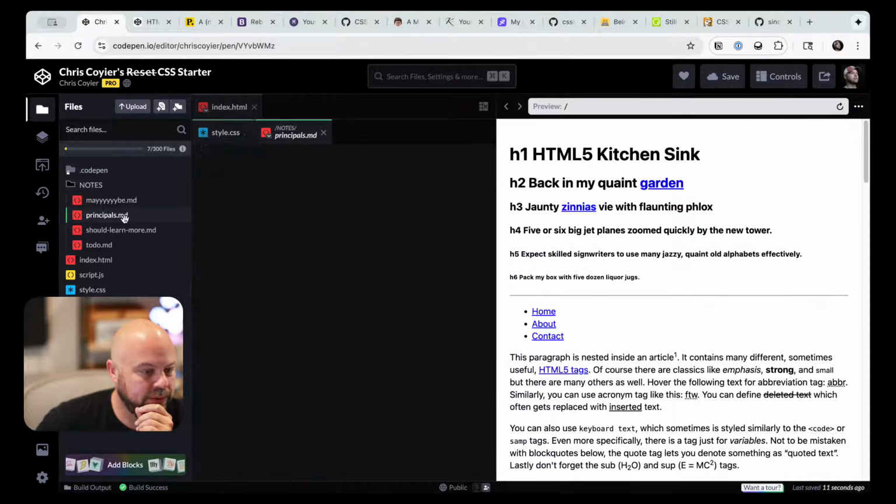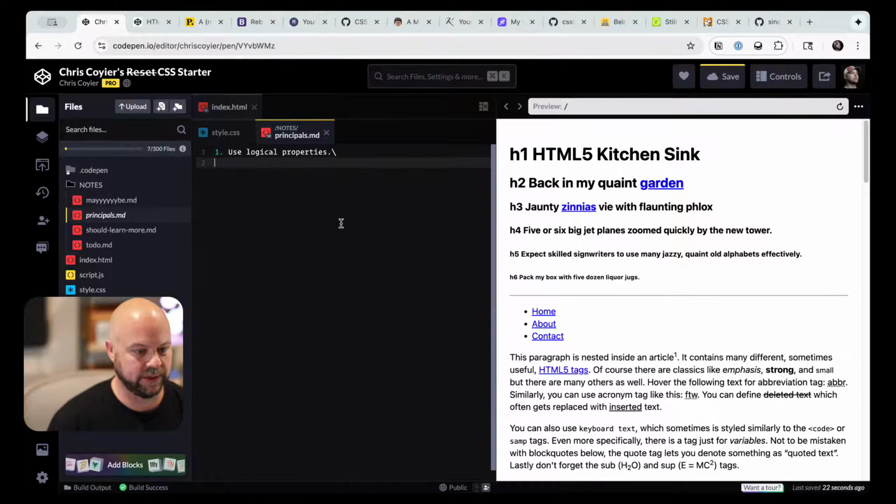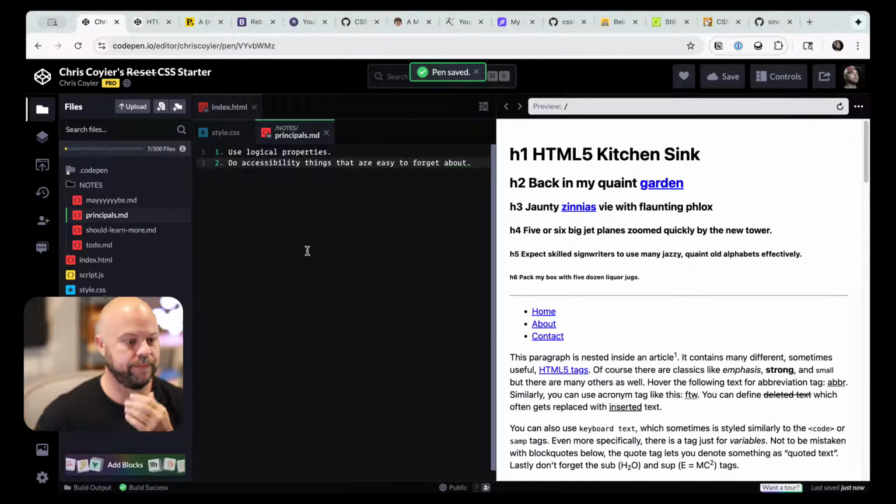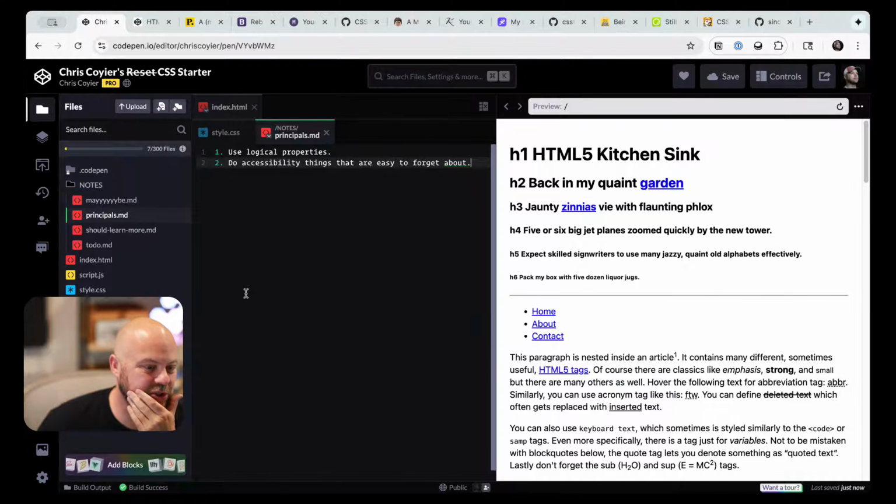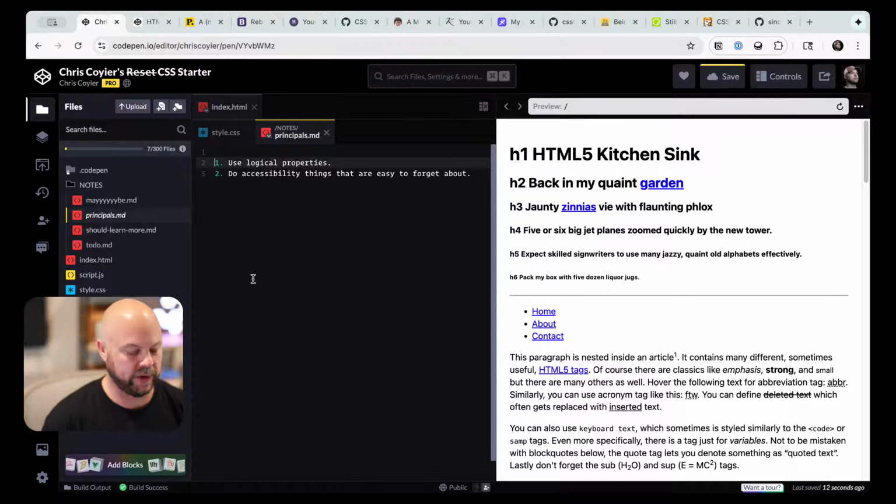As far as a principle, we could have that as a principle: do accessibility things that are easy to forget about. And use logical properties. I like having a set of principles as we go through this. We're a little short on them at the moment. I almost feel like one of the top ones... maybe we'll number them all as one. Markdown doesn't care what actual number you give it. They will be numbered as an OL later anyway, so it doesn't matter.